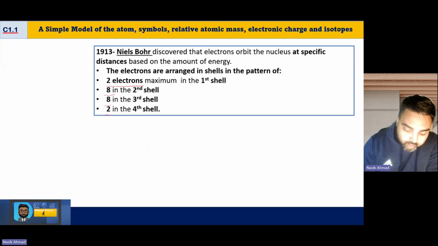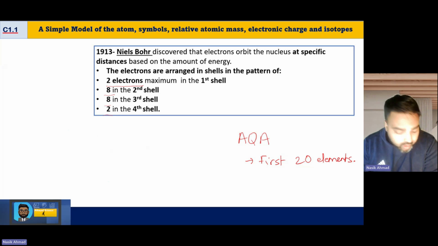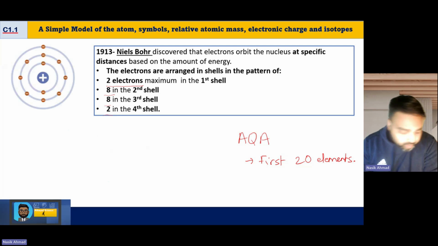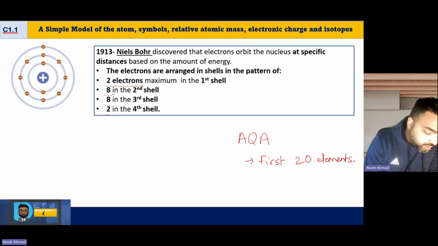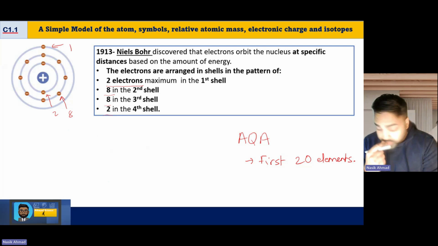But for the AQA spec and for Edexcel, you only need to know the first 20 elements. So you won't need to know the electron structure of the elements after that. So he came up with this model. Now notice on the first shell, I've got 2. On the second shell, I've got 8. And on the third shell, for this particular element, I've only got 1. So this would be an atom of sodium.